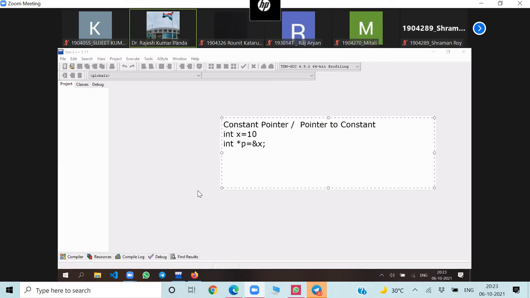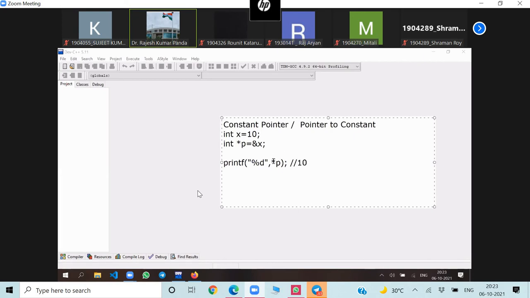Now through p I can access the value of x. How will I access it? I'll write printf("%d", *p). If I write printf of *p, what is printed here? 10 will be printed.